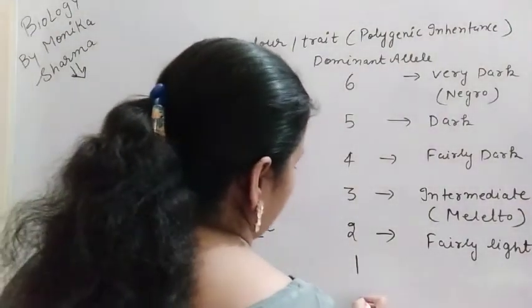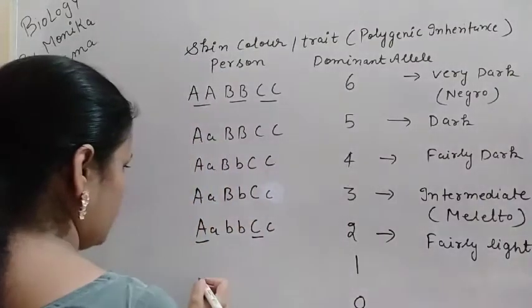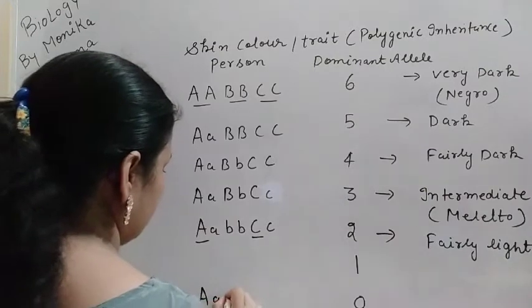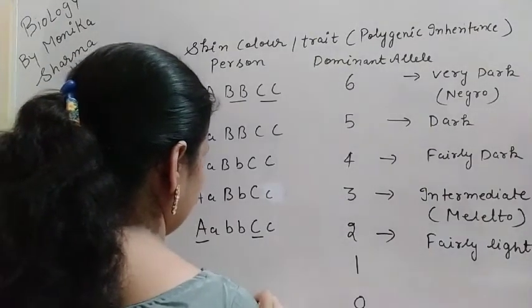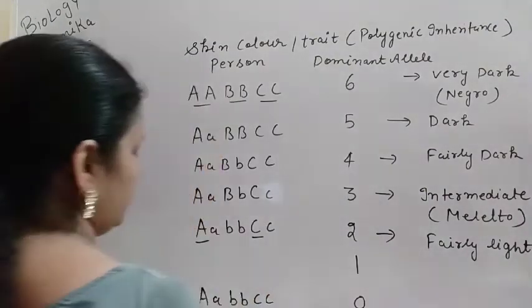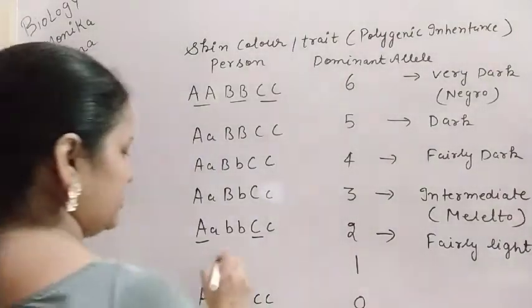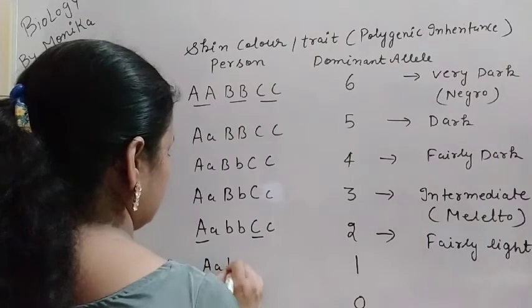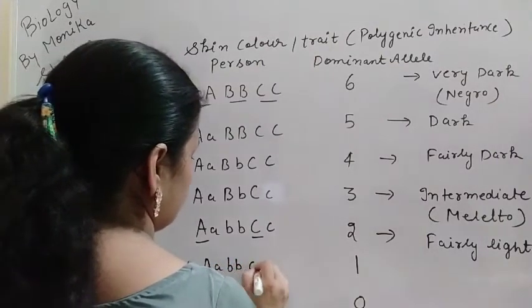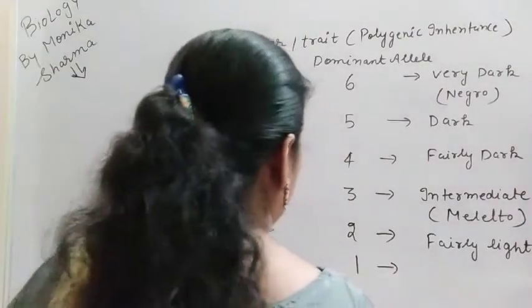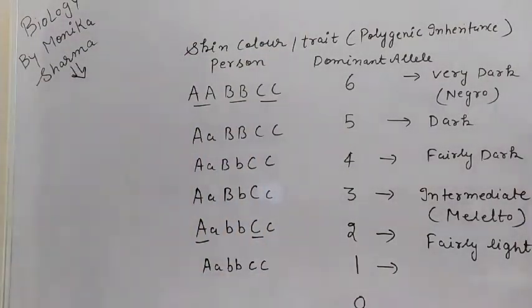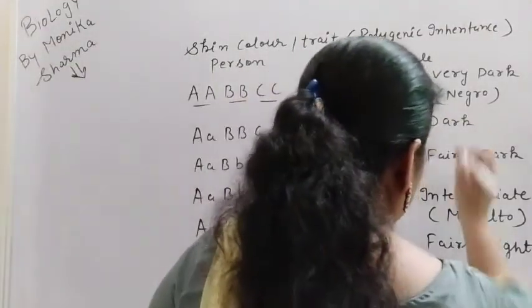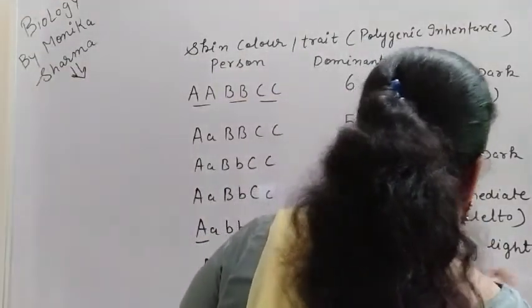Let's take the example capital A, small b, small c. The number of dominant alleles is 1, and that person is light in color. Here it was dark, so you can write light.